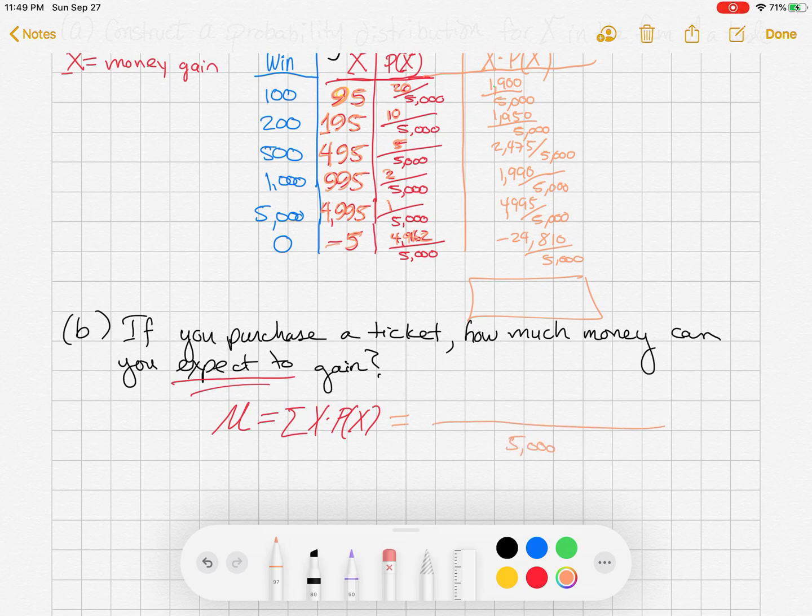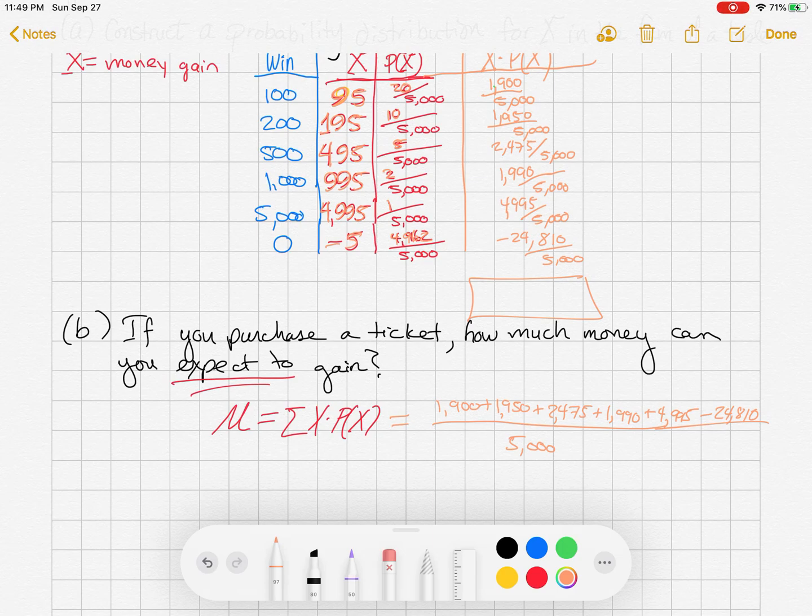So I'm going to take the common denominator, 5,000 here. I'm going to take my top numbers. My numerator is 1,900 plus 1,950 plus 2,475 plus 1,990 plus 4,995, and then plus a negative, which is a minus, so minus 24,810. So I'm going to add all those numbers up.